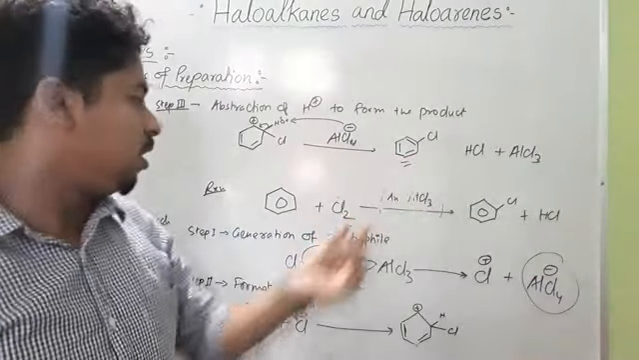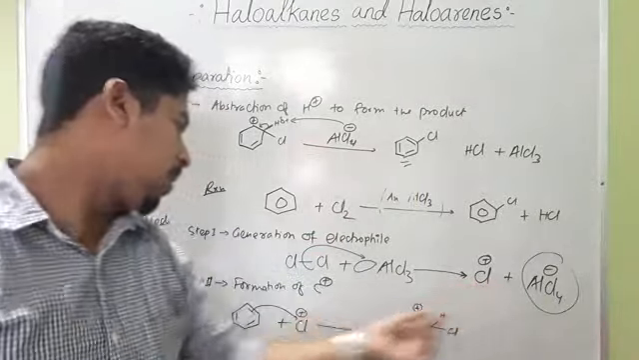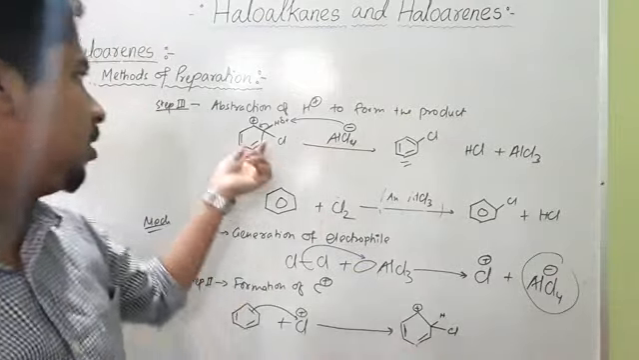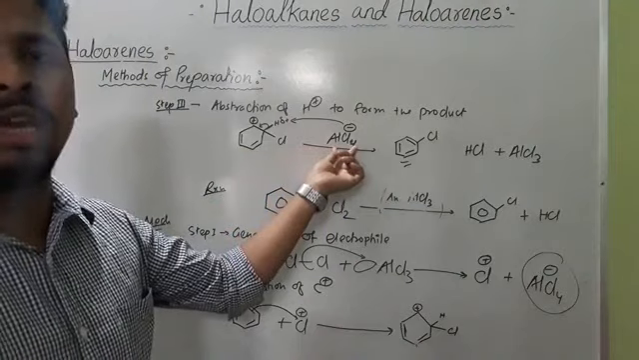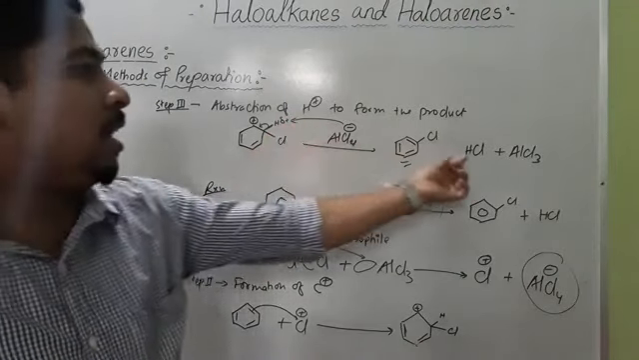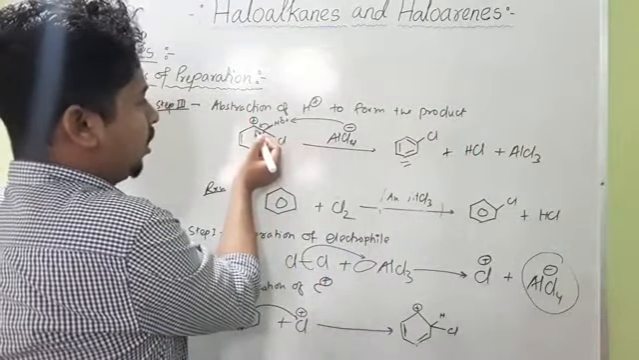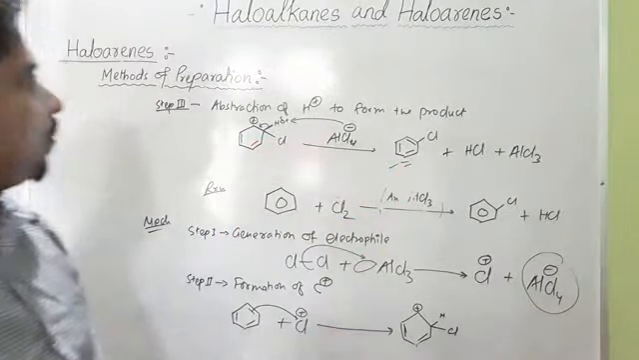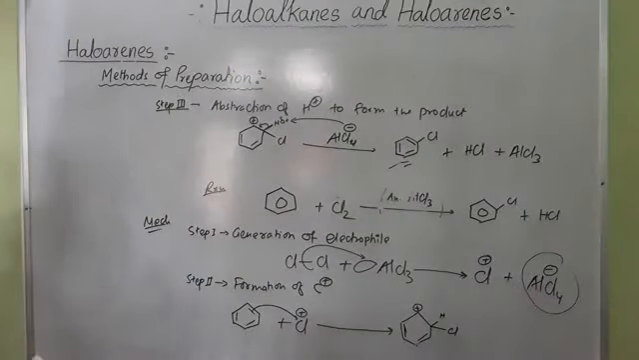Step 1 is generation of electrophile. This is how this electrophile is formed. Step 2 is formation of carbocation. Here this carbocationic complex is formed. After the formation of the carbocationic complex, this AlCl4 minus will act as a base. So it will pick up this hydrogen and form HCl plus AlCl3, and this bond will satisfy this deficiency of carbon, so it will form chlorobenzene. So this is the mechanism of this reaction.